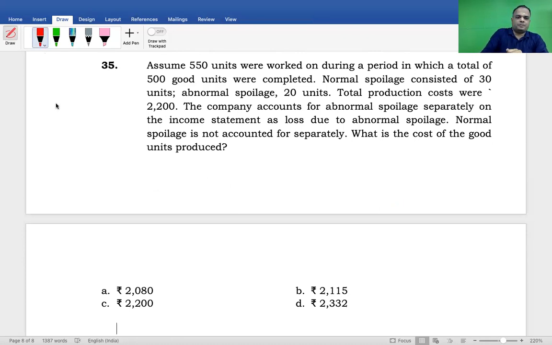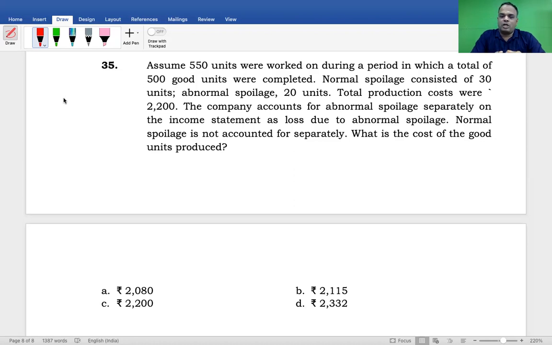Sum based question. Assume 550 units were worked on during the period in which a total of 500 units were completed. Am I right? So input is 550. Am I right? Output is 500. Normal spoilage consists of 30 units. Abnormal spoilage is 20. 500 plus 30 plus 20 is equal to 550. Tally them. The total process cost was 2,200. Okay, total cost. The company accounts for abnormal spoilage separately on the income statement as loss due to abnormal spoilage. Normal spoilage is not accounted separately.